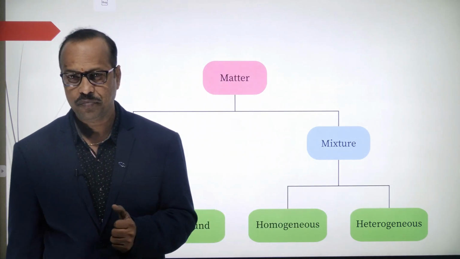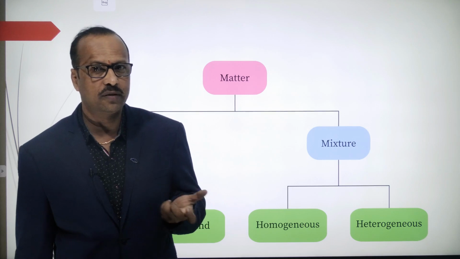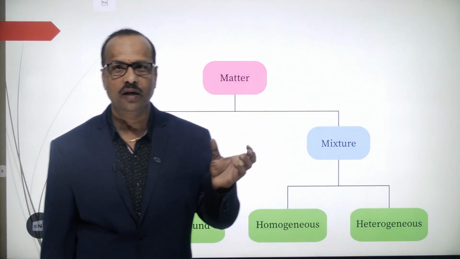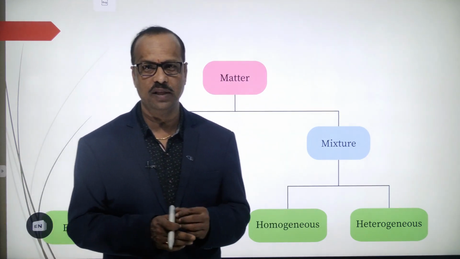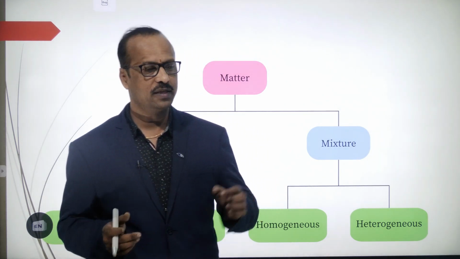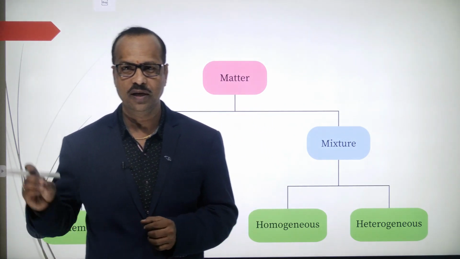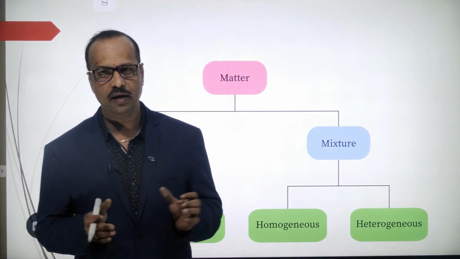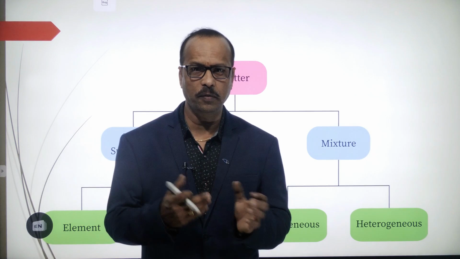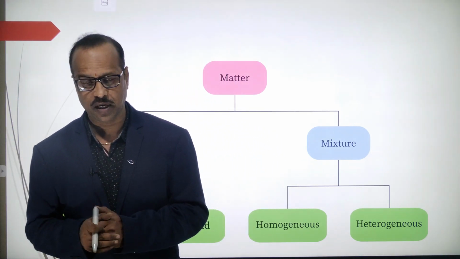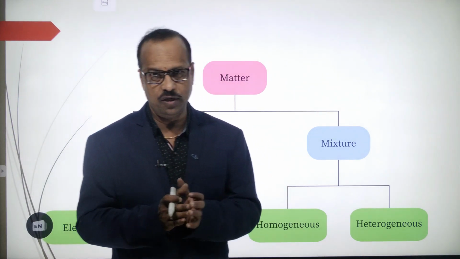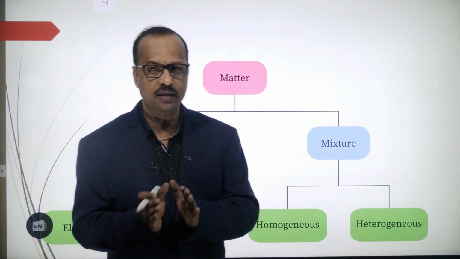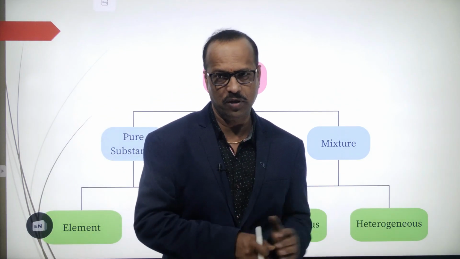What is pure? When you go to the market, you will see so many brands. For example, if you take milk, they say this is our pure milk. Impure means adulteration, you know that. But in chemistry, instead of impure we say mixture.